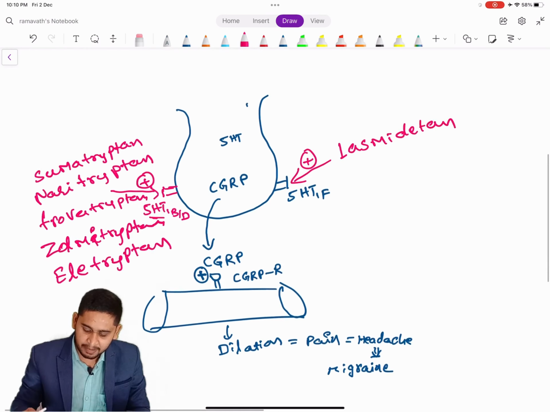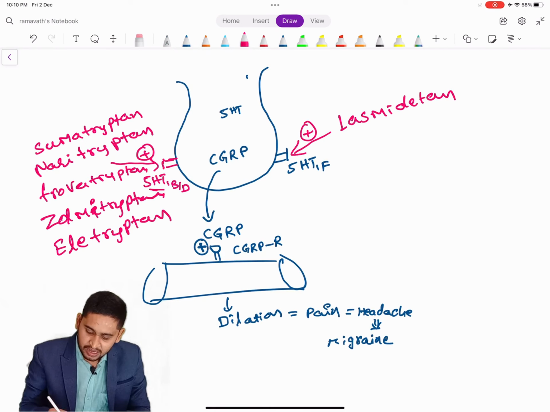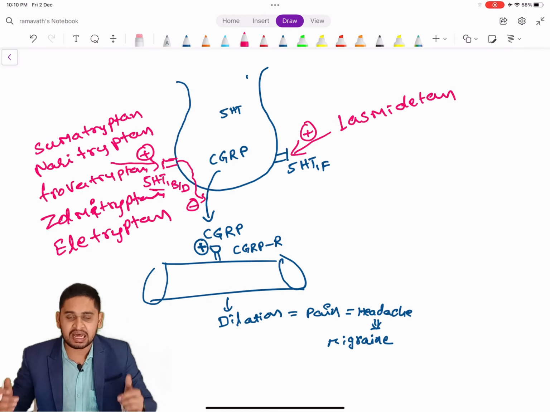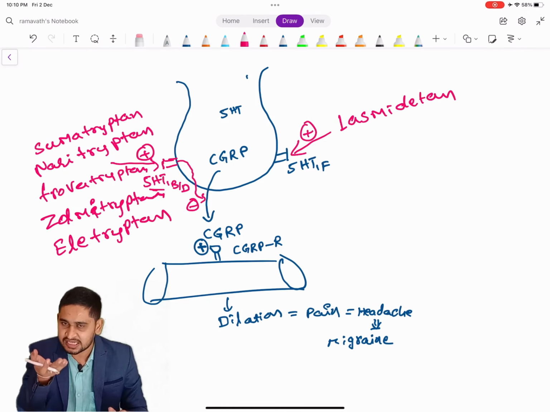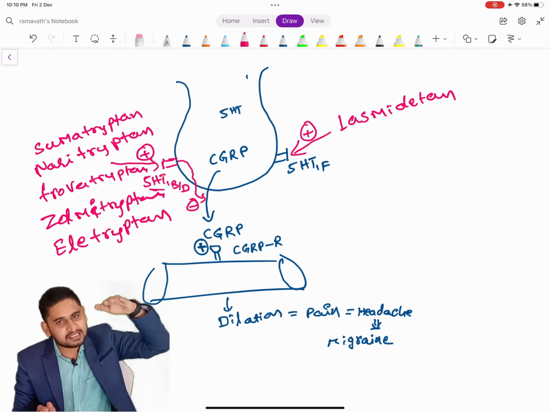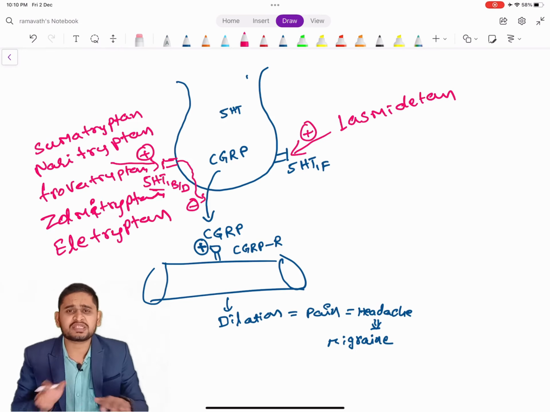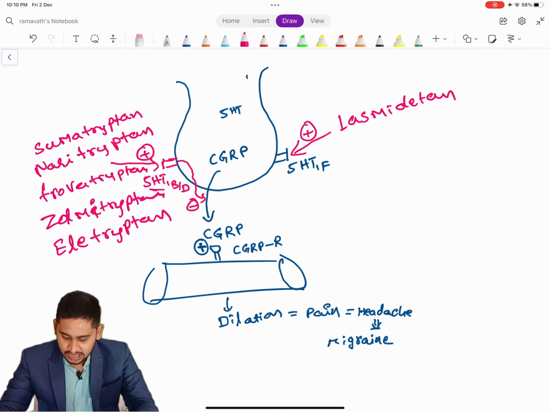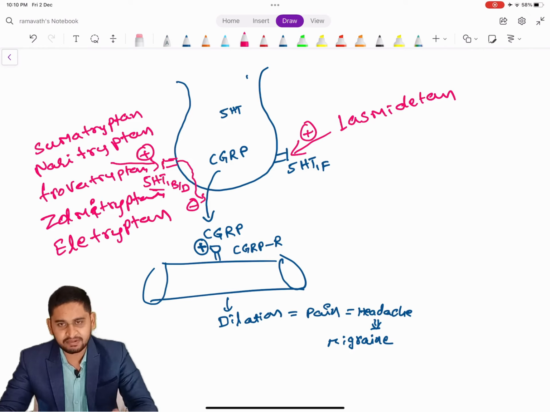The same thing happens here. After activation, this receptor directly inhibits the release of CGRP, calcitonin gene related peptide, which further decreases the availability of CGRP at the synaptic level. So CGRP levels will be suppressed, and no CGRP will act onto the blood vessel receptors, the CGRP receptors. So no dilation takes place, and this will prevent the migraine.